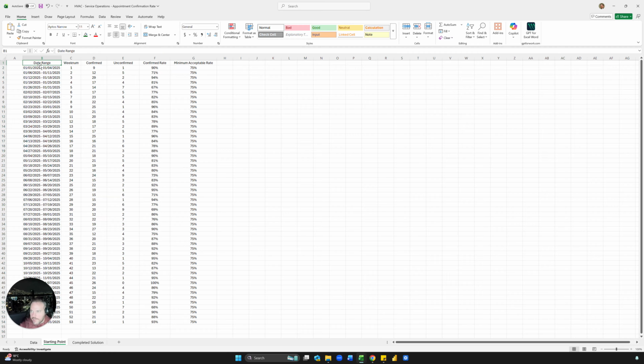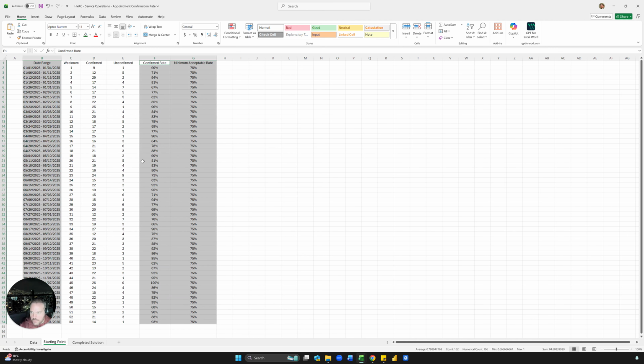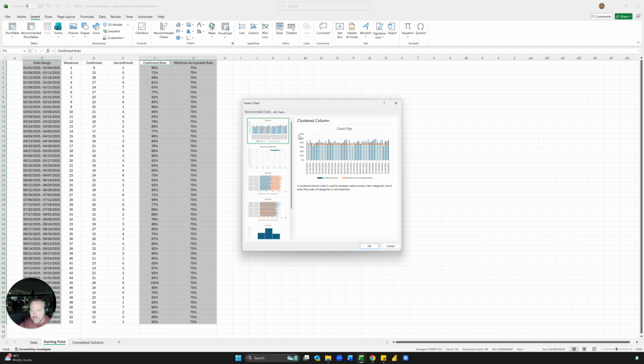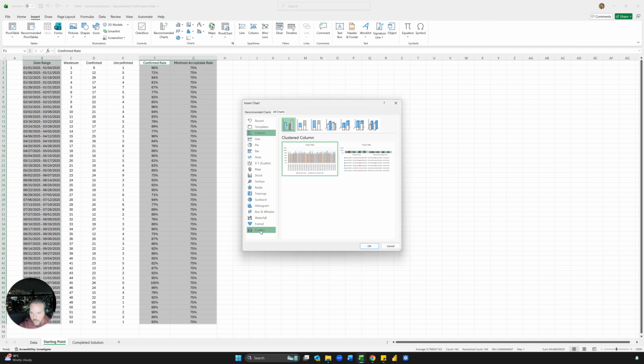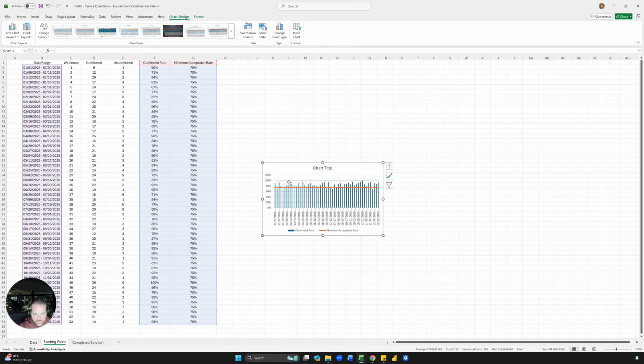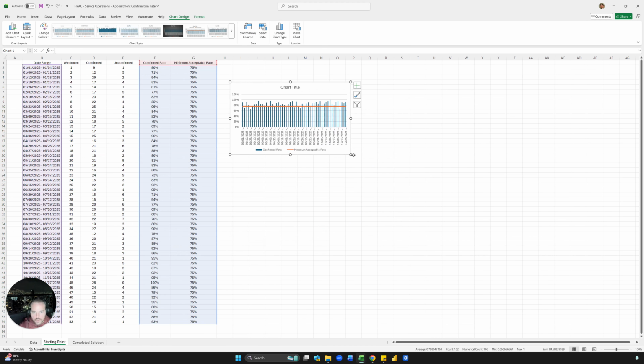You can highlight the whole range like this, and then press Control and highlight the next two, the two on the right. Go to Insert. You can do Recommended Charts, and then it's the first one. Or you can go to All Charts if you don't see it. Go to Combo, and then it's there. And now you have the dates just like that.